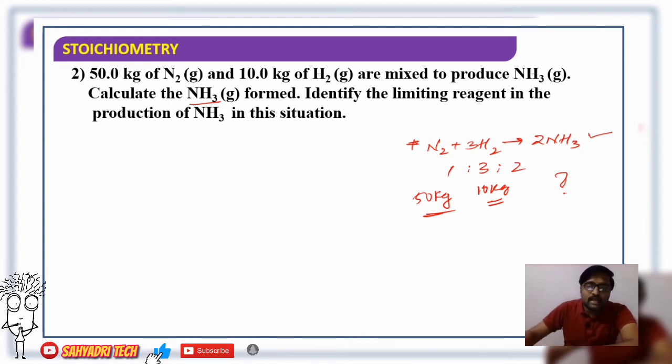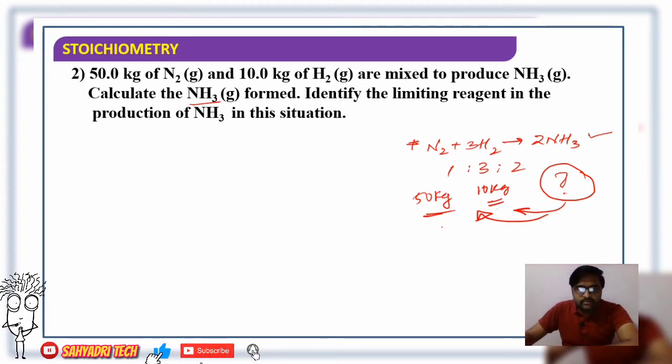Before going for the formation of product, it depends on what? It depends on the limiting reagent, right? Right now we don't know which one acts as the limiting reagent. Is it nitrogen or hydrogen? First we have to find out which one acts as the limiting reagent. Then we go for the quantity of ammonia produced.